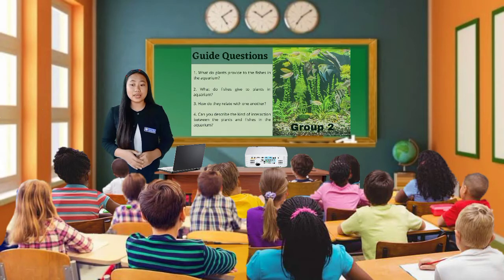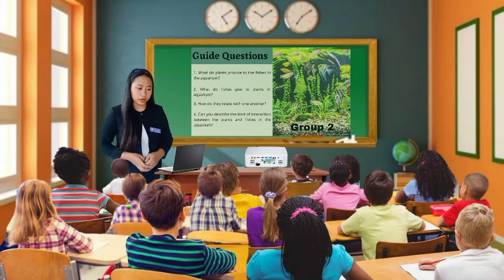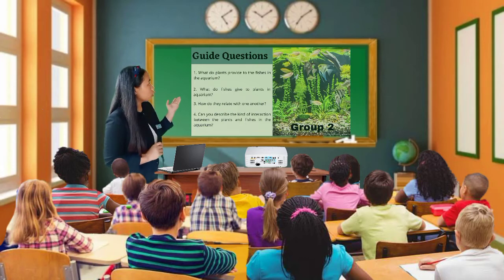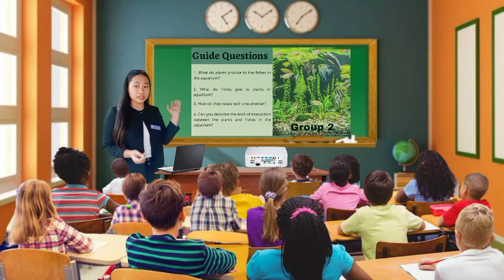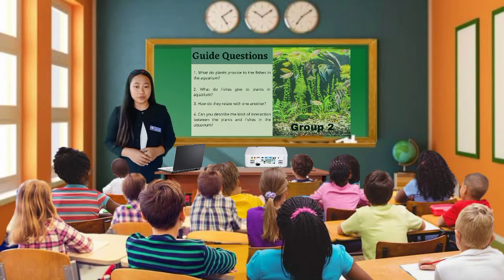That's correct. It is food and oxygen, because aside from food, plants also produce oxygen for the fishes to breathe in the water. As for the second guide question of group 2, what do fishes give to the plants in the aquarium? So what is your answer? That's right. In return, the fishes release carbon dioxide, which plants use as a food source.